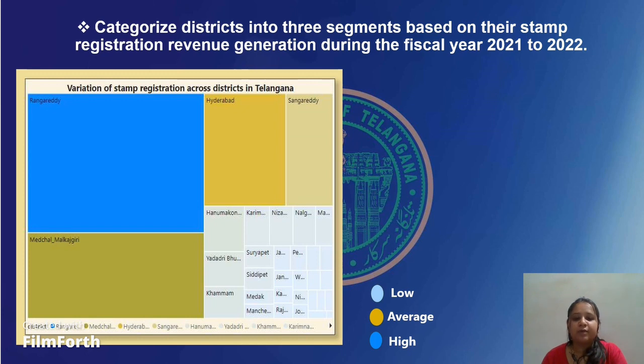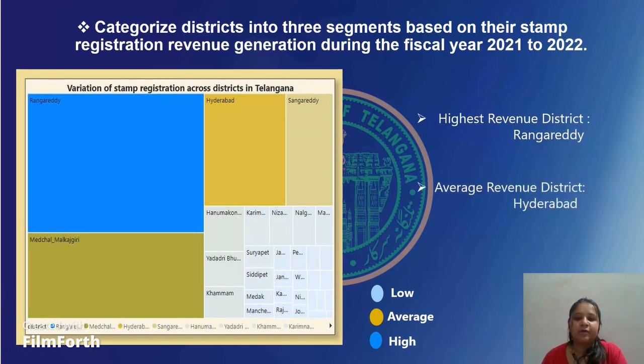So I'm using a color combination for that: sky blue for the districts which have a low stamp registration, then blue for the highest stamp registration revenue, and yellow for the lowest average stamp registration revenue. As you see here, Rangareddy has the highest registration revenue, then the average revenue districts, and the last one, the lowest revenue district, is Kumuram Bheem Asifabad.